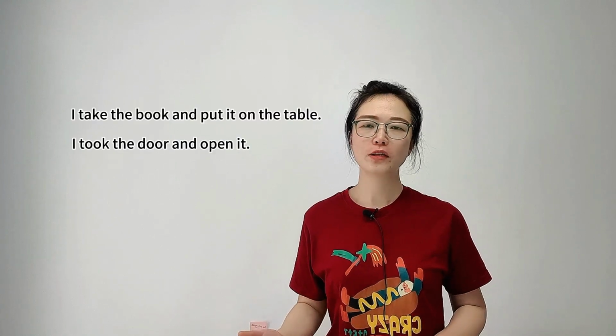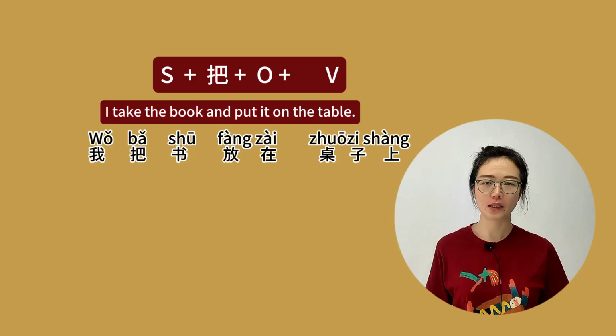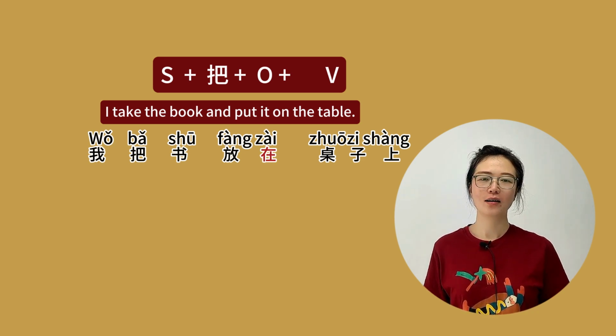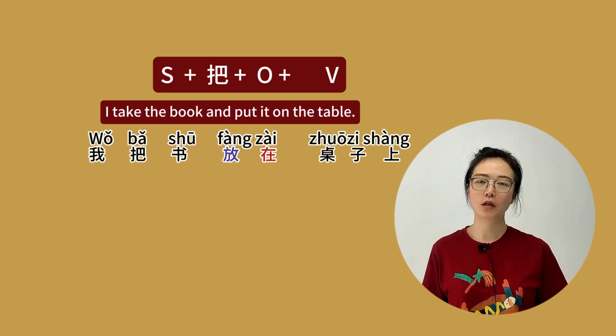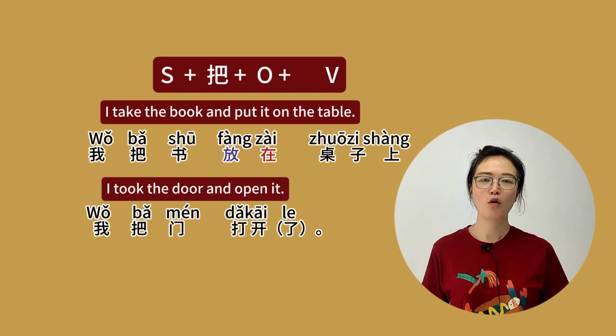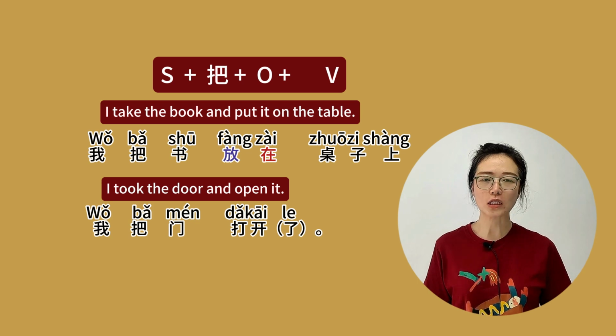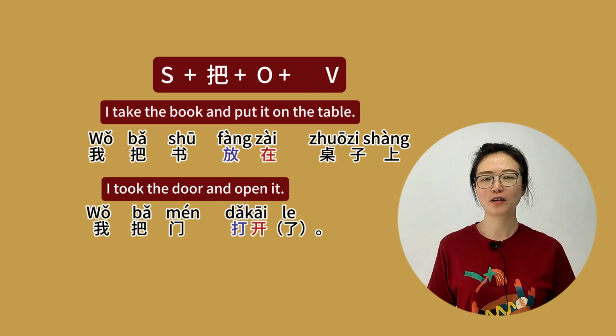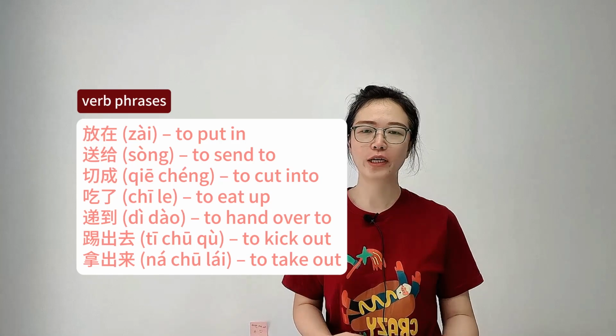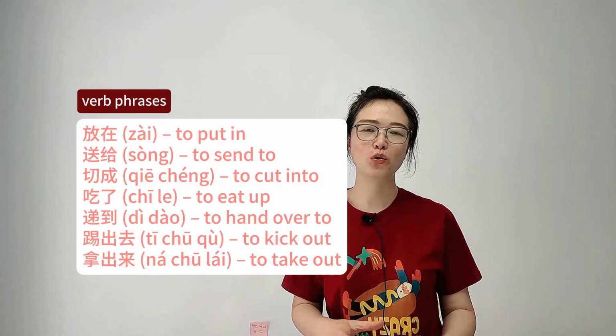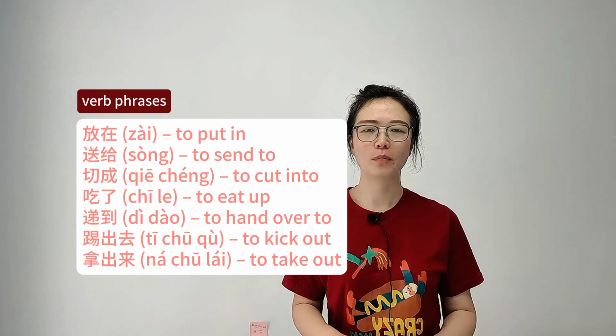So the verb in these two sentences can only be 我把书放在桌子上, turning the verb 放 into an action with a result, a verb phrase, 放在. 我把门打开了. The complement word 补语词 of this sentence is 开 and the verb is 打. If you find this part difficult to understand, you need to develop the habit of speaking with verb phrases, which means you have to remember a lot of Chinese verb phrases.